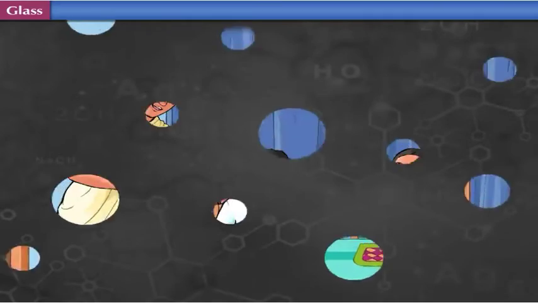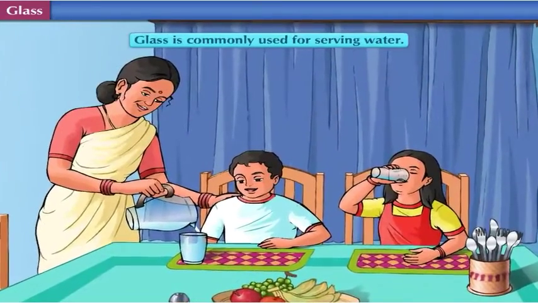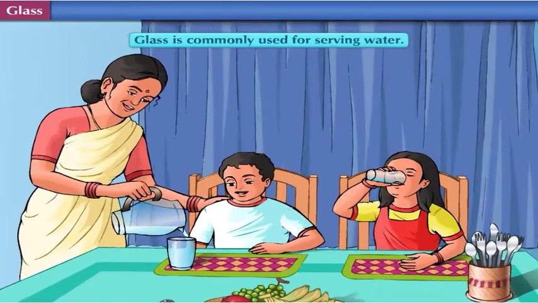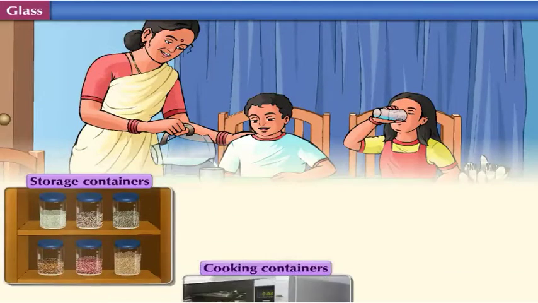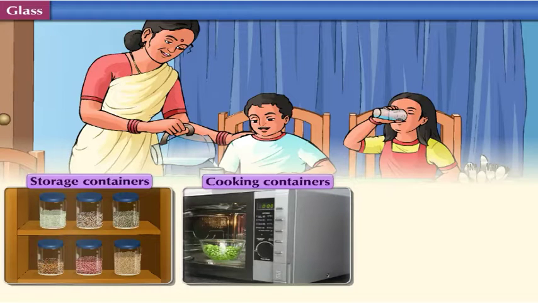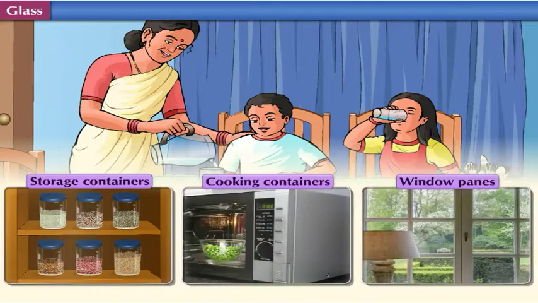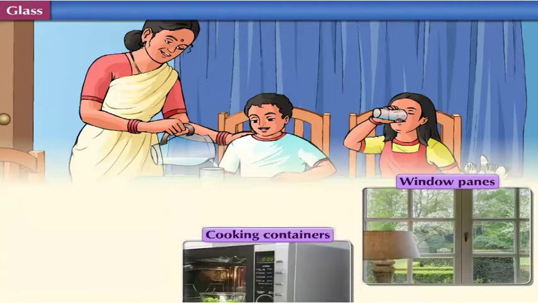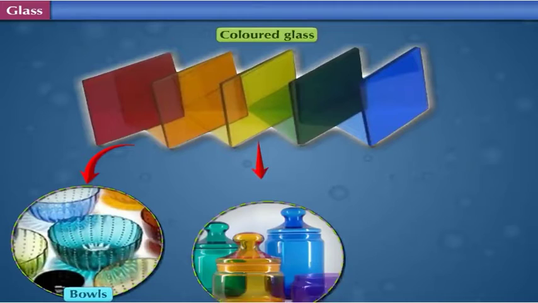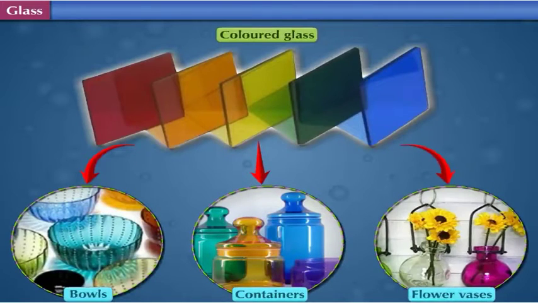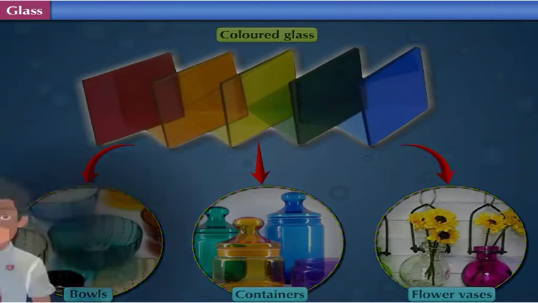Glass. Glass is commonly used for serving water. Glass containers are used for storage, used for cooking in the microwave, and also used in making window panes. Blue, green or red colored glass is used in making bowls, containers, flower vases, etc.